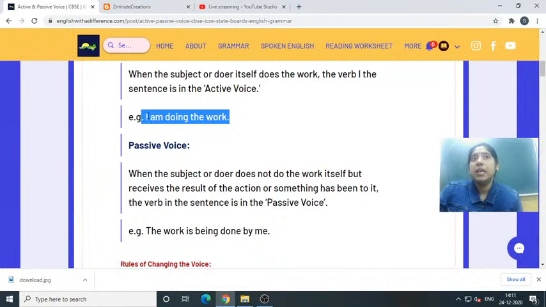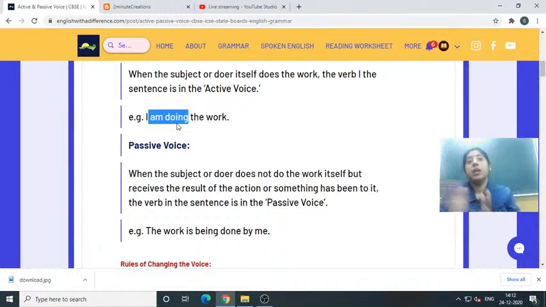Here you can see I is the subject, am doing is the verb. Which tense? It is present continuous tense. In order to solve active and passive voice, you have to know a very important thing, that is tenses. Knowledge of tense is very, very important. Without this, nobody can solve this problem.